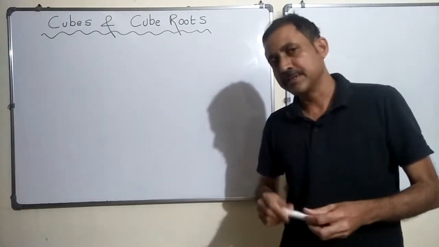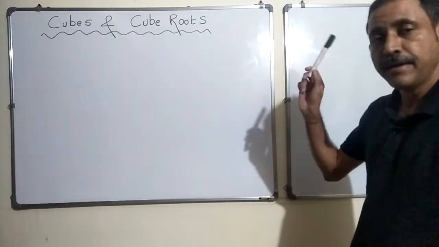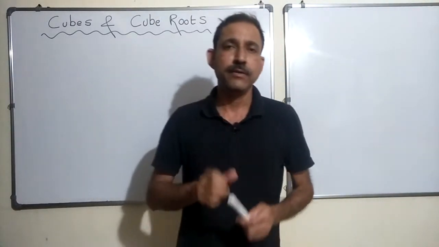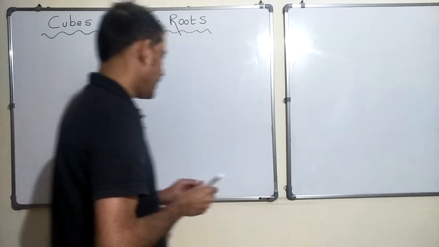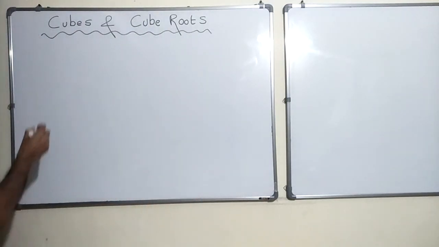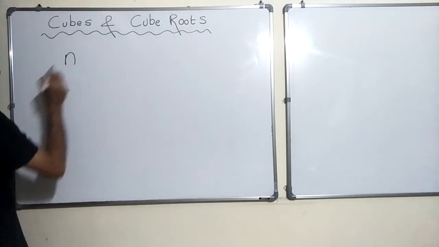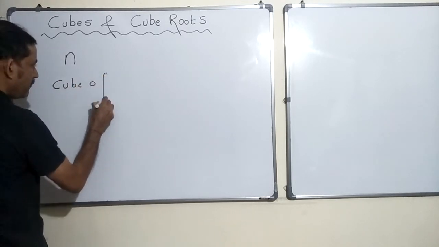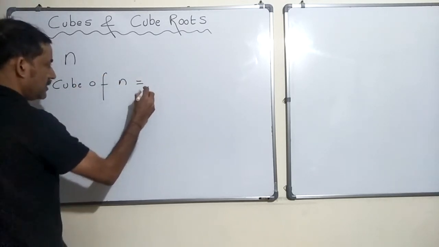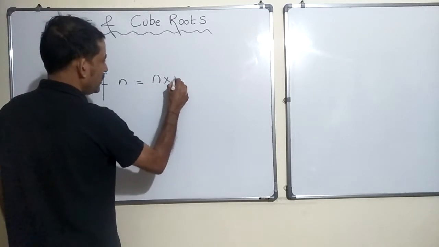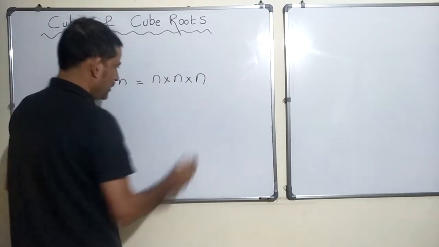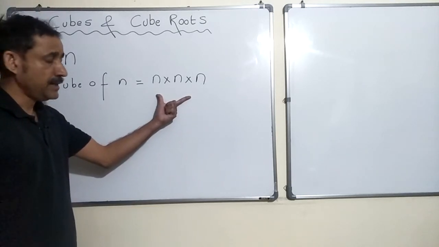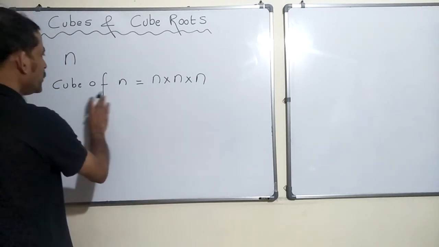Today we are going to discuss cubes and cube roots. So, what do you mean by a cube? Consider there is a number n. The cube of n is nothing but n into n into n.